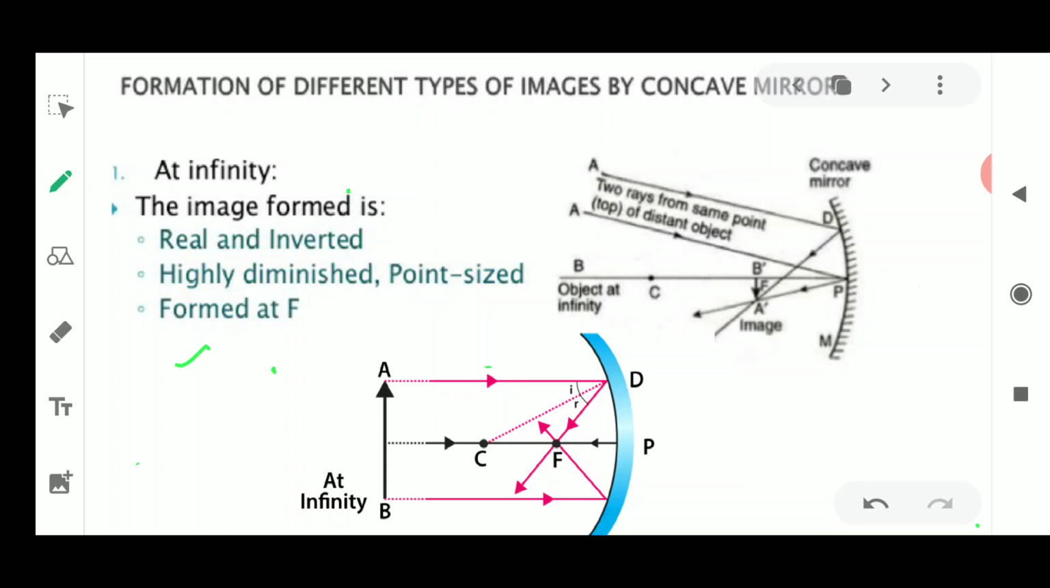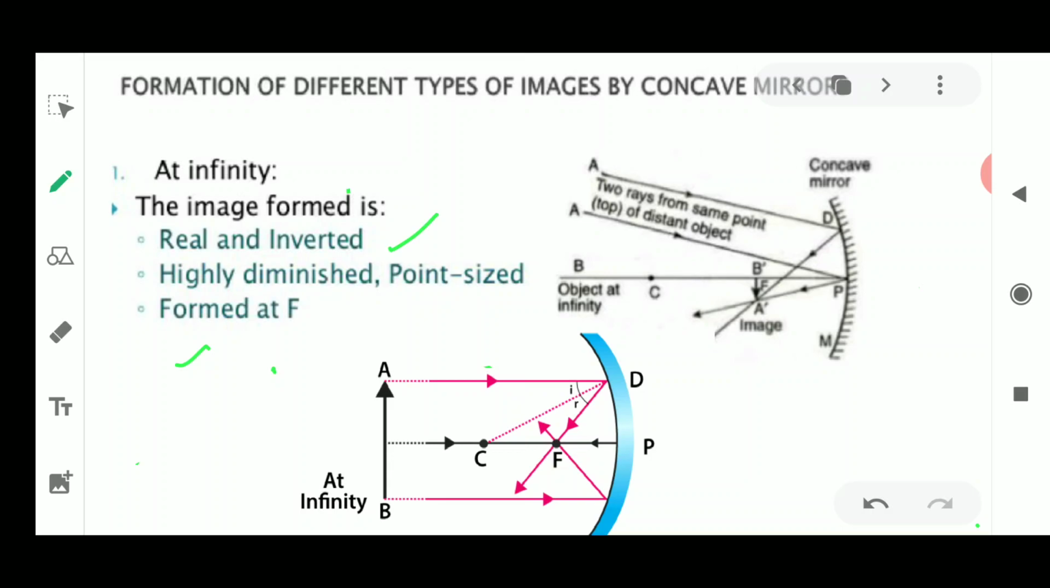Then what is the nature of the image? The nature of the image is always real and inverted, highly diminished. These things are always to be written along with the explanation, and I told you how to explain the ray diagram. Similarly, you will explain all the other ray diagrams of the five other positions which we are going to discuss now. I think this first ray diagram might be very clear to you all,